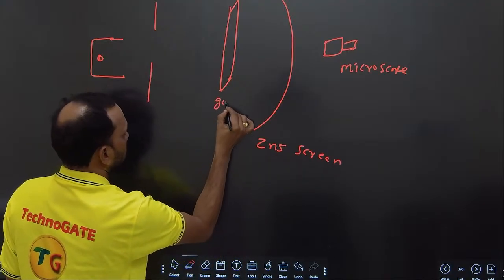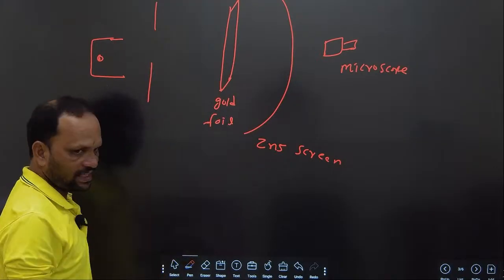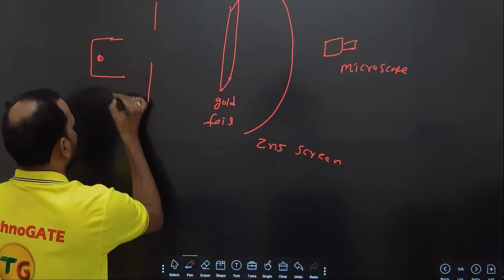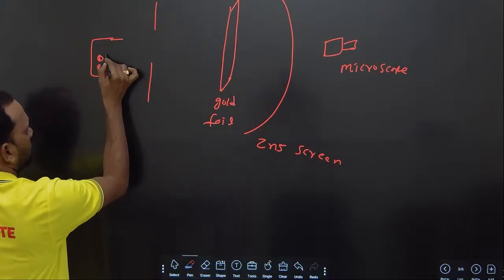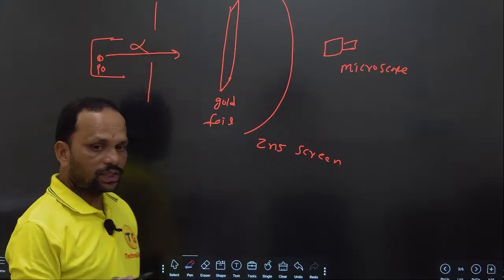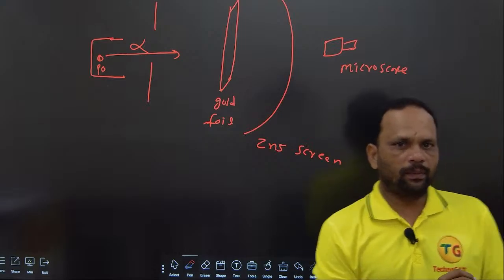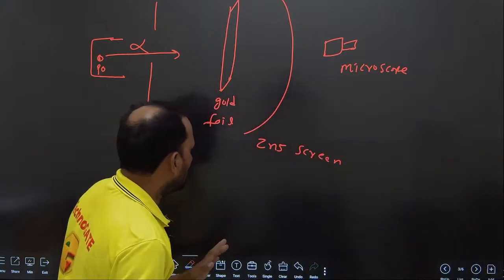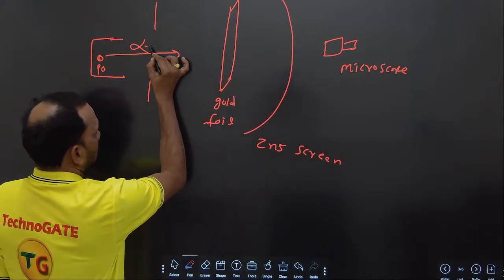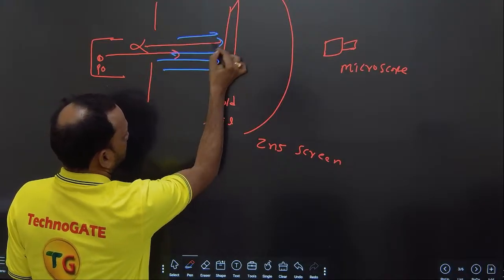The gold foil is very thin. From the polonium, alpha particles come here. There are so many alpha particles coming, like this.